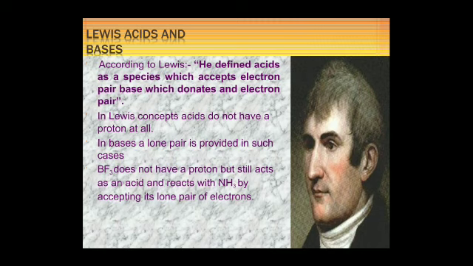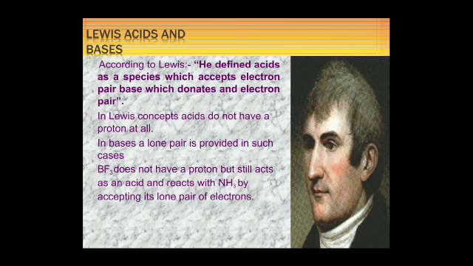Next theory is the Lewis acid and base theory. In 1923, G.N. Lewis defined an acid as an electron pair acceptor and a base as an electron pair donor. In other words, an acid is a substance which can accept a pair of electrons, while a base is a substance which can donate a pair of electrons. Lewis' concept is general and does not require hydrogen to be an essential constituent of all acids, like the Arrhenius and Lowry concepts. In the previous two concepts, a proton or hydrogen should be there, and only then will that compound behave as an acid.